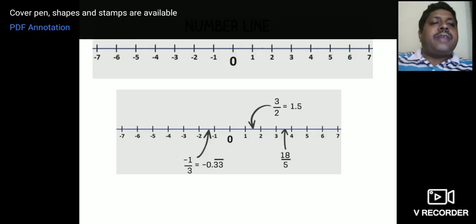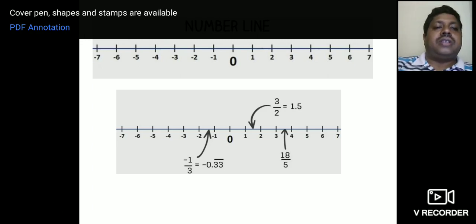Then, representing numbers on the number line. Everybody knows what a number line is: it is a line which consists of numbers. Here you can observe that a rational number can be represented on the number line. Between 1 and 2, what value is there? 1.5, isn't it?